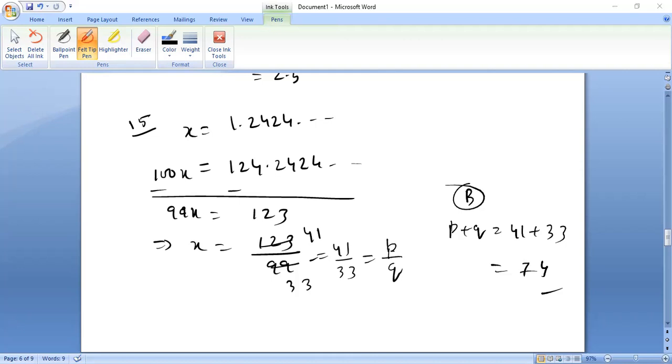Let us discuss the next one, 16. x and y are positive real numbers, then which of the following is correct? A: x greater than y implies minus x greater than minus y. No, this is not correct. Okay, this I am explaining. Then which of the following is correct? This is not correct. Okay, let us take this one.